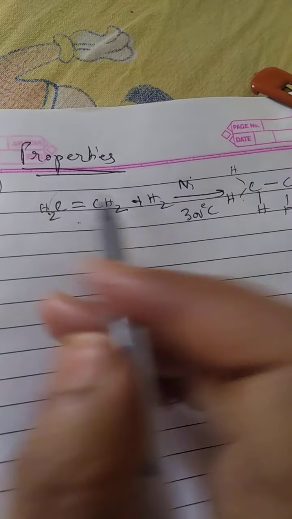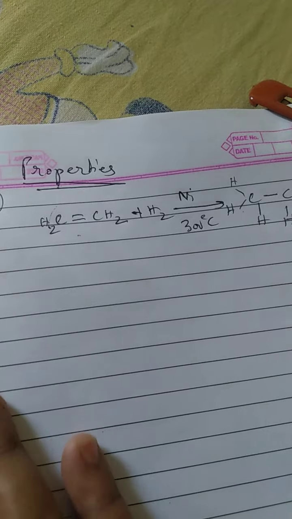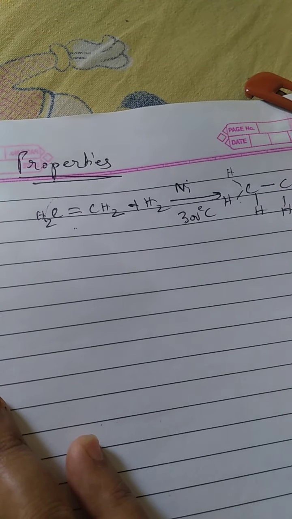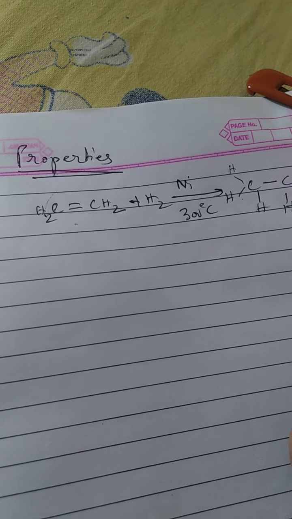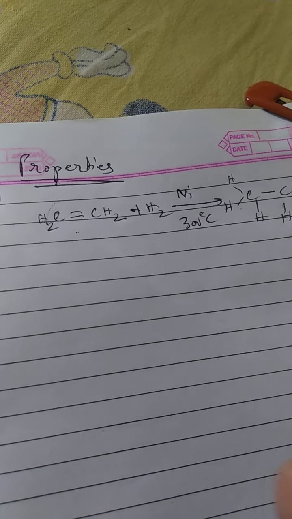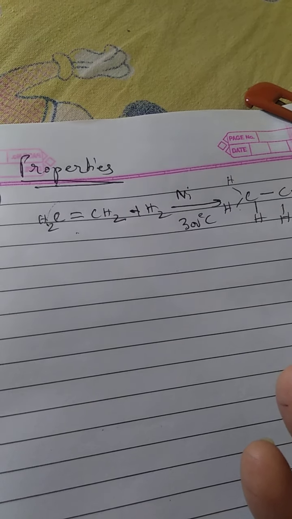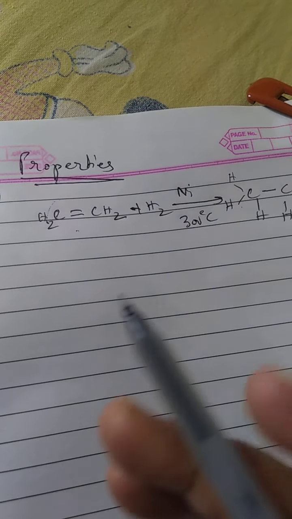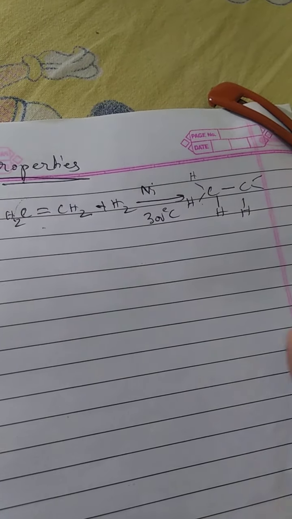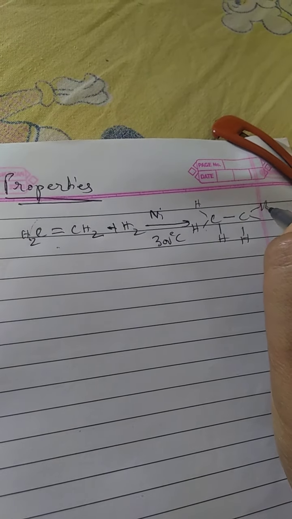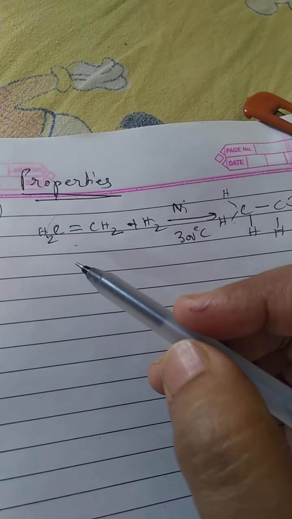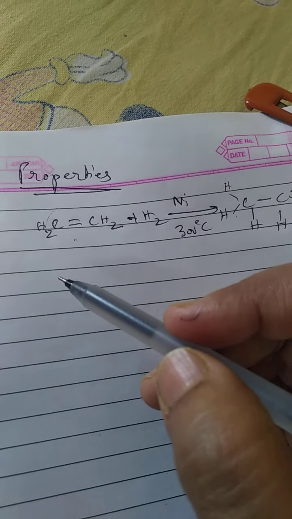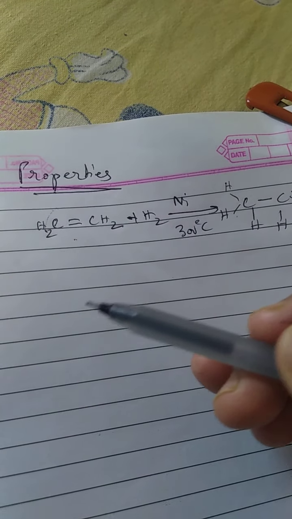Now the first reaction is catalytic hydrogenation. Catalytic hydrogenation we have already studied, where it is used for the preparation of vegetable oil, I mean vanaspati, which we call dalda. We get it from plant fat, not from animal fat. So this is how this actually takes place. Here what happens, the ethene is saturated.